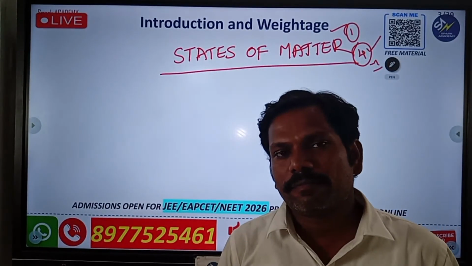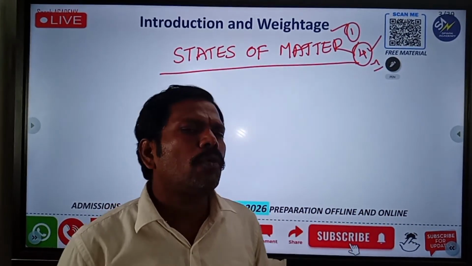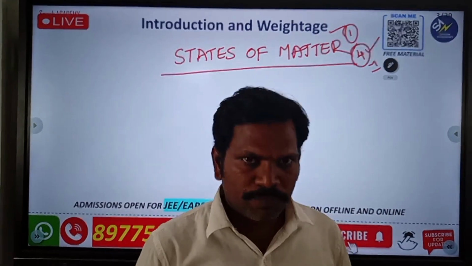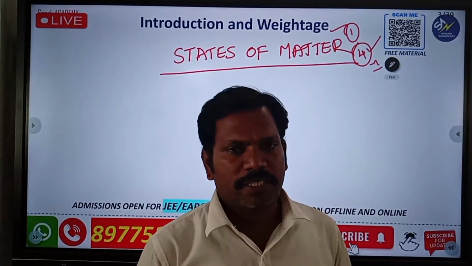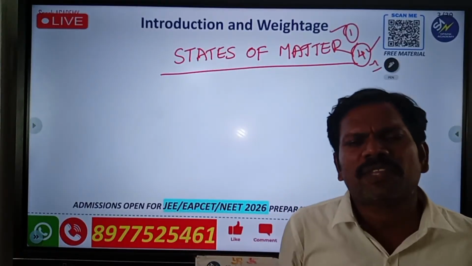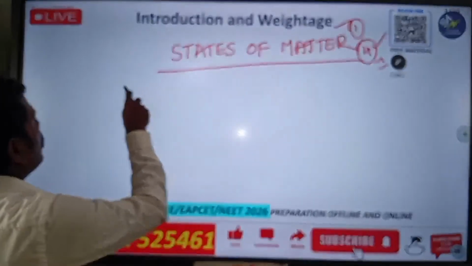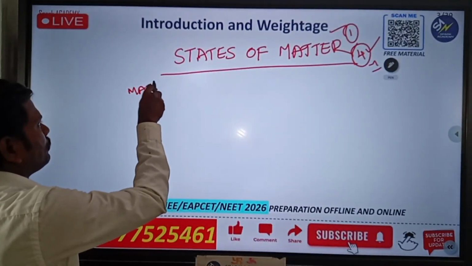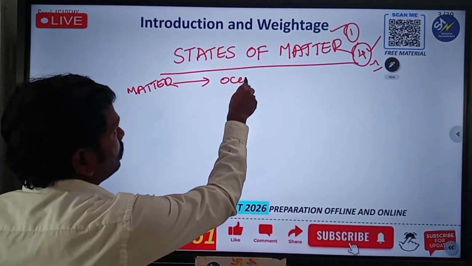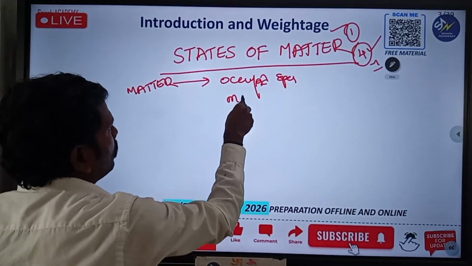Matter simply means, you don't need to memorize any definition, it has mass and it occupies space. Anything that has some mass, that is weight, and occupies space is called matter.